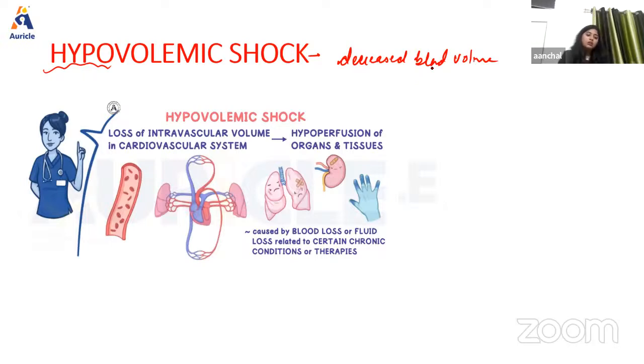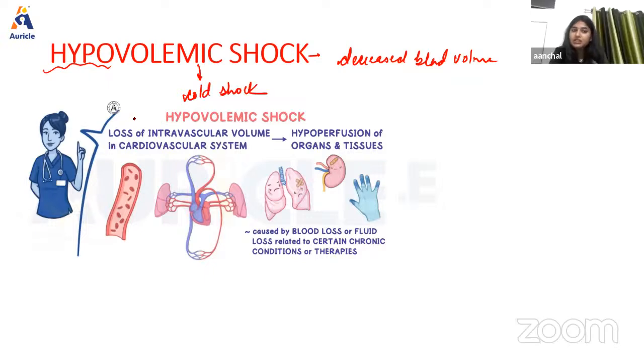Okay. Now, shock due to decreased blood volume can be due to increased vascular capacity, due to any cardiac disease, due to obstruction to blood flow, right? So these can be the causes. Now, shock due to decreased blood volume is known as hypovolemic shock, or another name is cold shock. This is also known as cold shock.